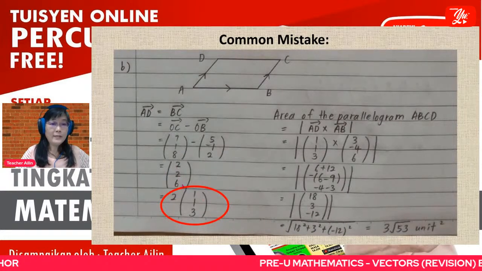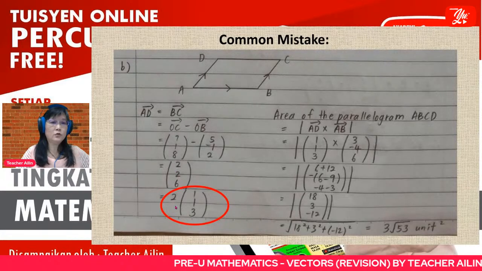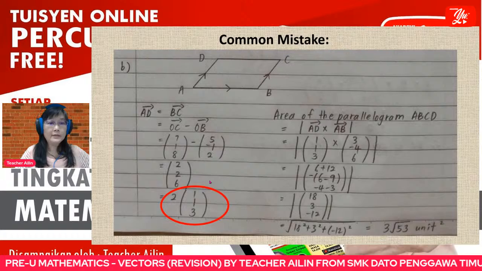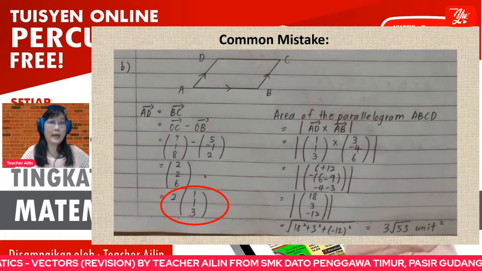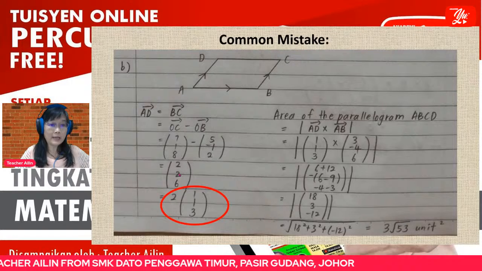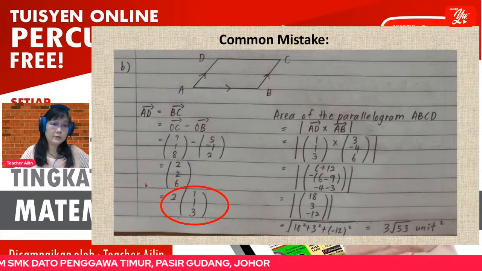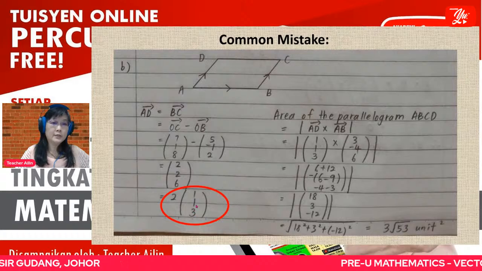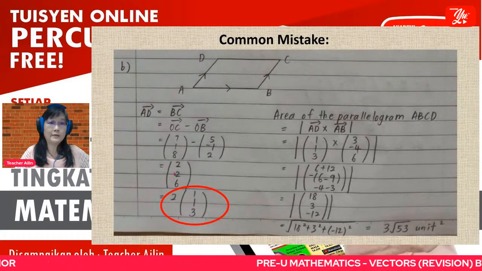It depends on when is the time you should take out 2, when is the time you don't have to take out 2. If you use this vector as a direction vector, then you can take out the 2. Then your direction vector is the simplest 1, 1, 3, if this vector is used for direction vector.